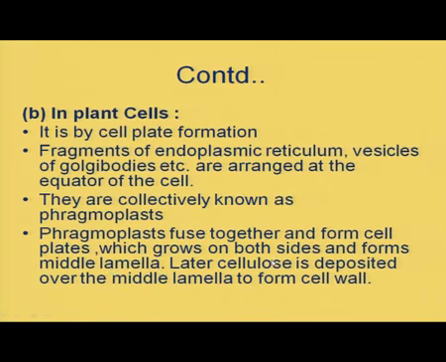And on either side of this middle lamellae, the cellulose materials will be deposited and it will form the cell wall. So, by this method the cytoplasm of the plant cell will divide equally into two. So, it is by cell plate formation.